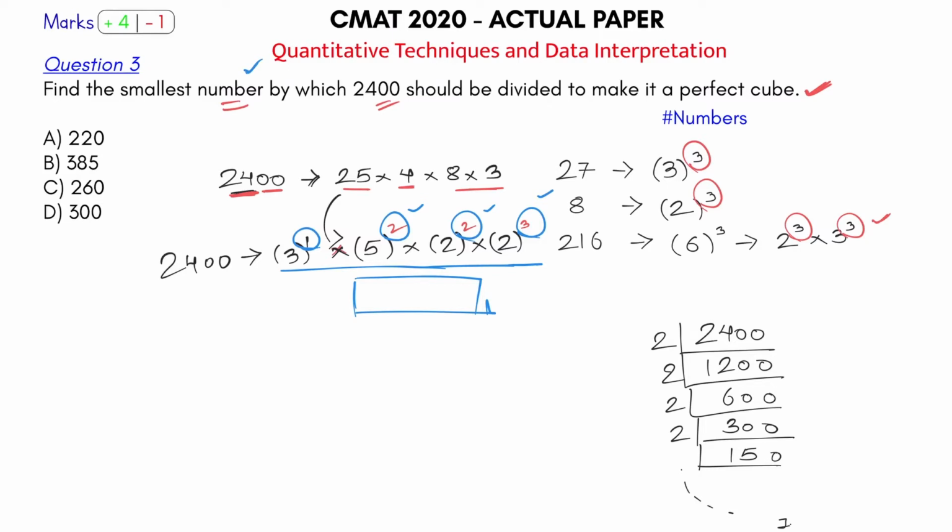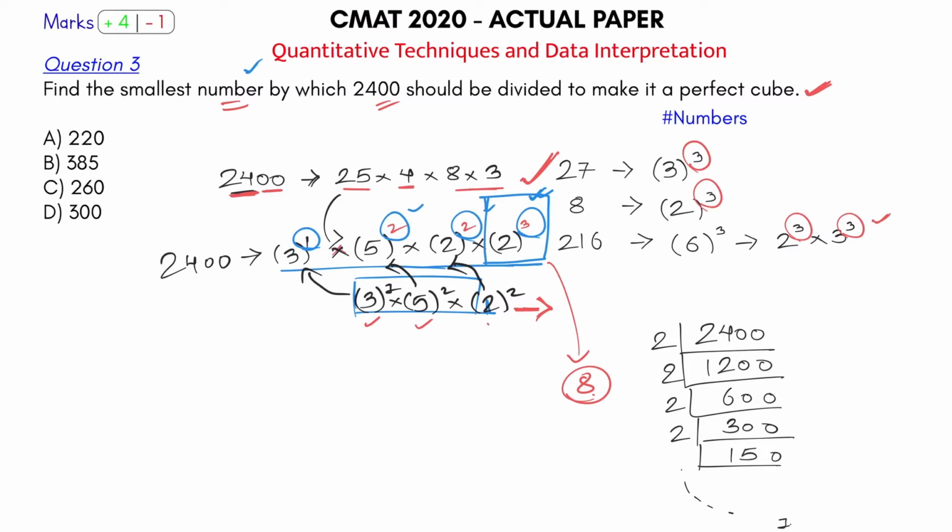I can make this 2 to be as 3, right? This is the only power 3 that I can see here, 2 power 3. So what will I say? Okay, divide this by 3 raised to 1, because then this and this will cancel. Divide this by 5 raised to 2, because then this and this will get cancelled, and divide it by this 2 raised to 2, because then this and this will get cancelled. So what will happen if this gets cancelled? Eventually, if you divide by this number, you will get this as the answer, which is nothing but a perfect cube. Okay, 8. So you will divide it by this number.